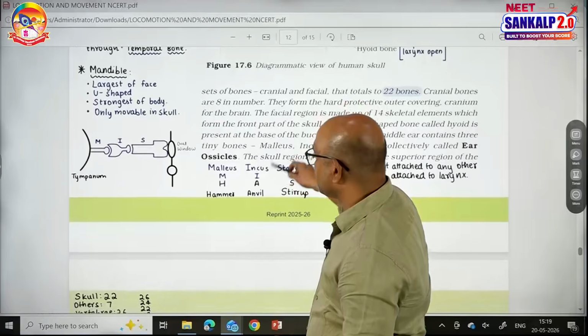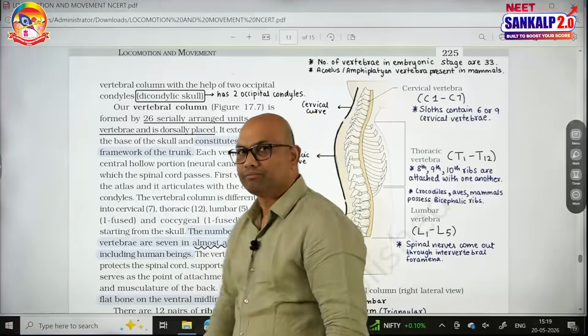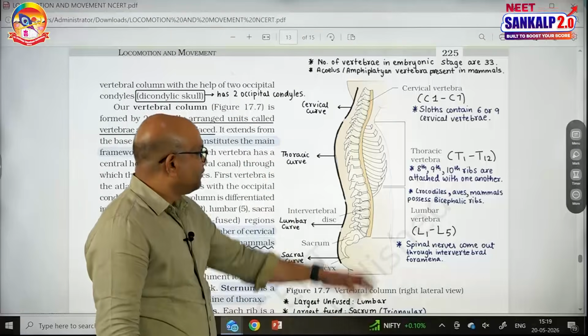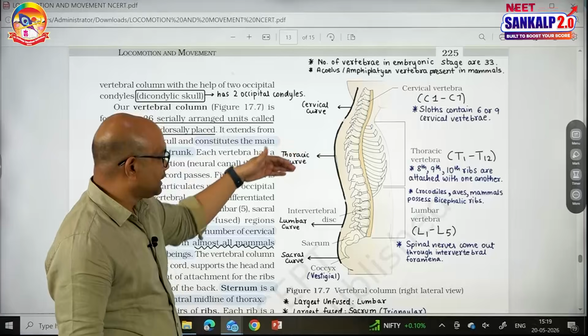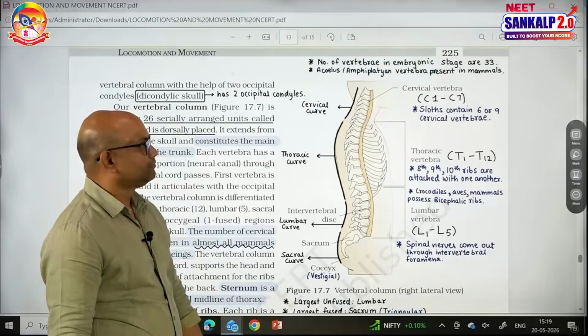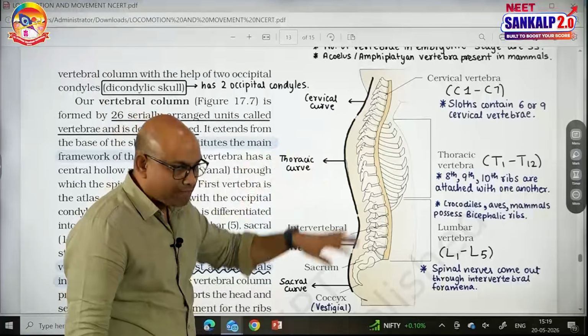Next, after skull, the next one is vertebral column. See, vertebral column, it is curved. There are 4 curves: cervical curve, thoracic curve, lumbar curve and sacral curve. Vertebral column is made up of a series of bones called vertebrae.